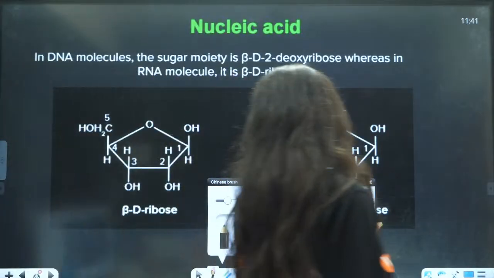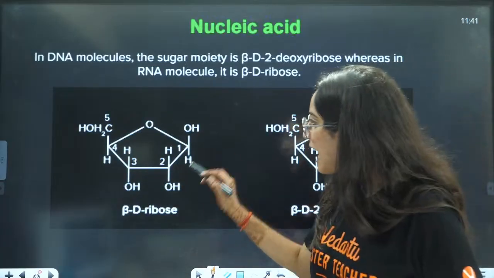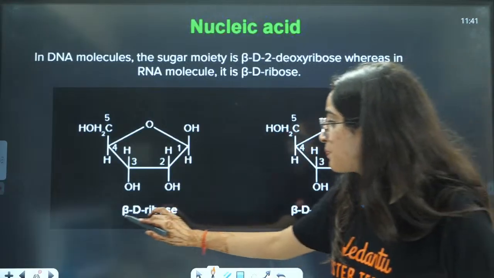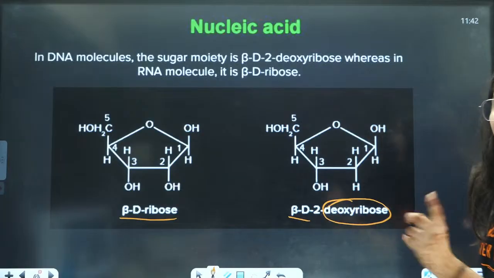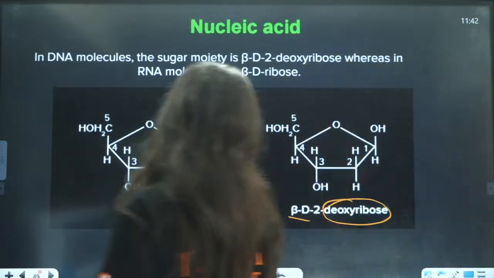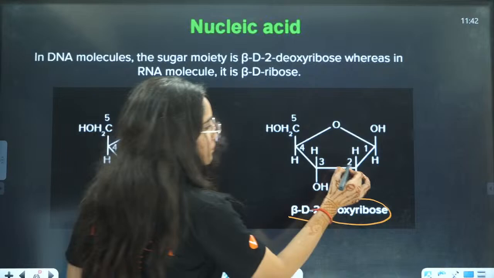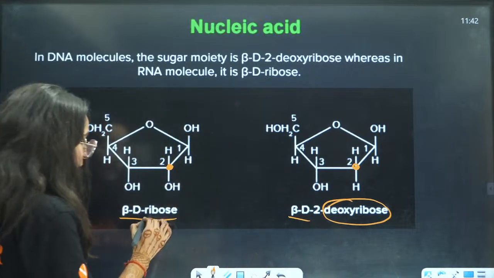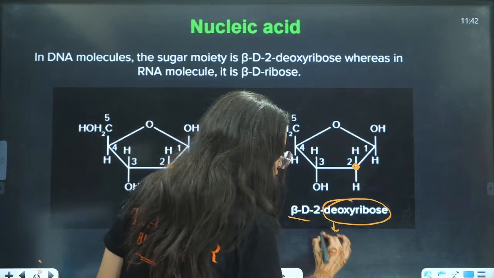Now, this is how ribose sugar will look, right? In the ribose sugar, this is beta D ribose, and this is beta deoxyribose. Deoxy means we need to take out oxygen from there, right? So from where are we taking out the oxygen? From this second position. Everything else is the same. This ribose is used in RNA. This deoxyribose is used in DNA.